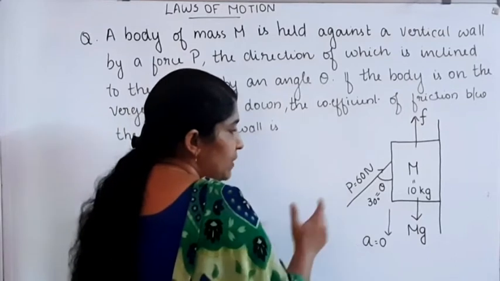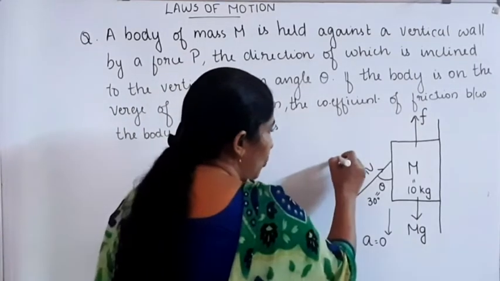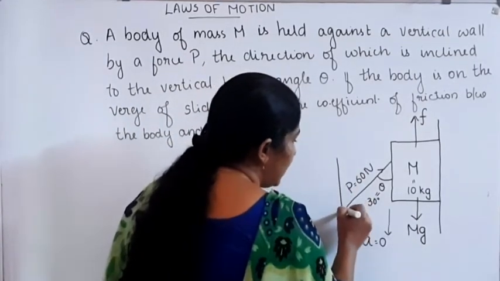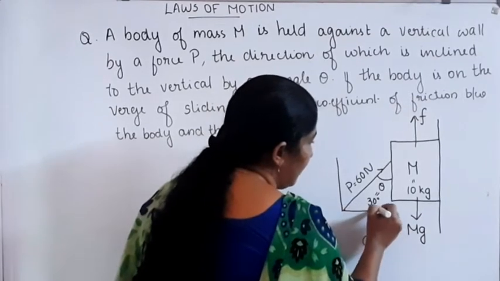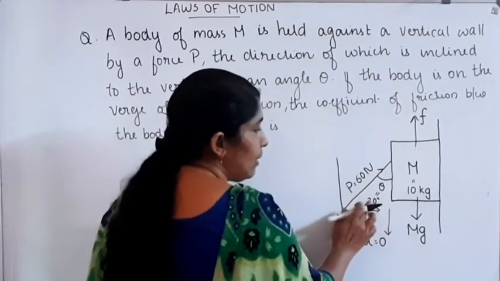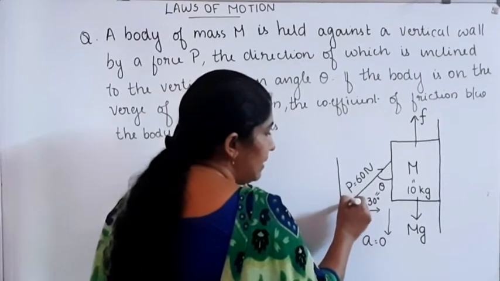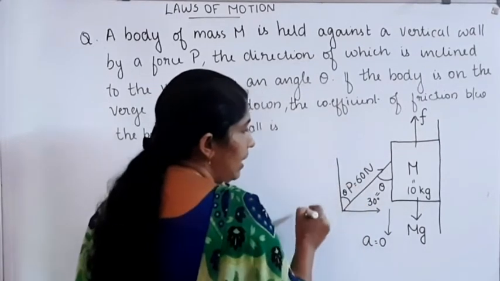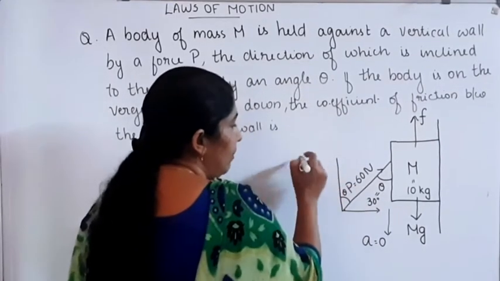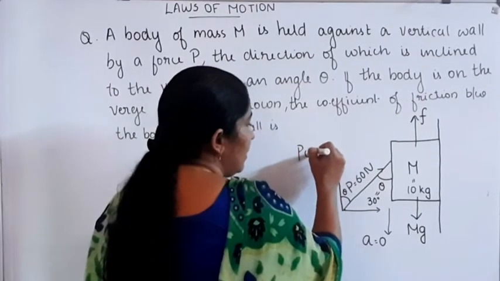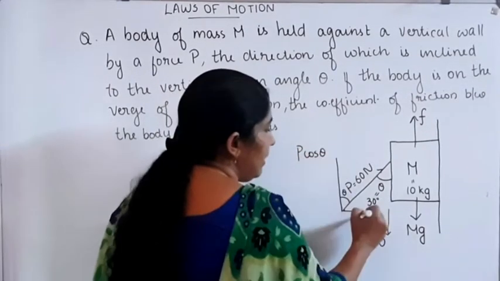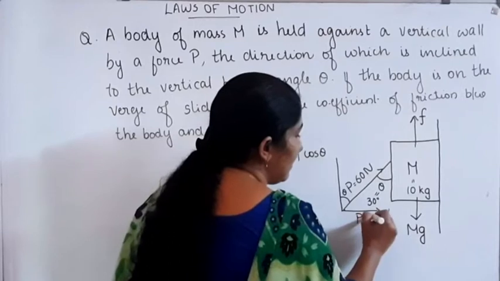So the force P can be resolved into two components, P cos theta and P sin theta. Here this angle is equal to theta. Then what about this angle? This angle is also equal to theta. Then which component of P is here? P cos theta is here, and here it is equal to P sin theta.